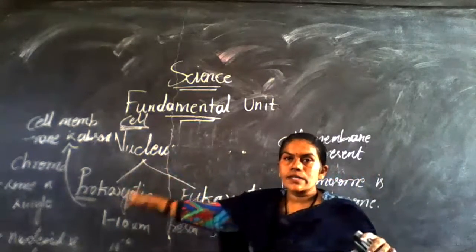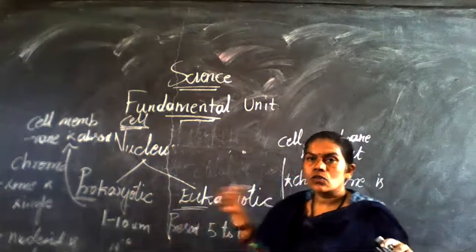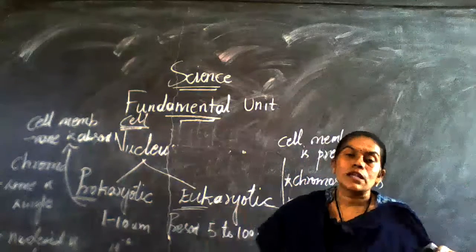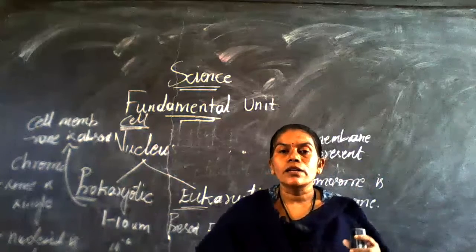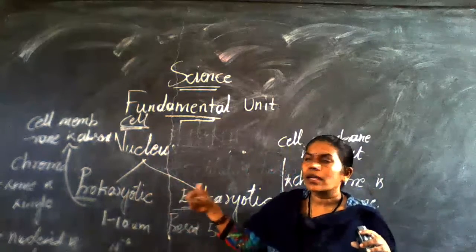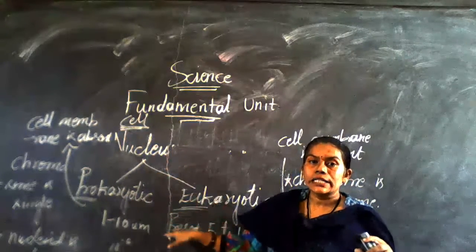Cell membrane is absent, cell membrane is present. Nucleus is absent, nucleus is present. Genetic material is absent, genetic material is present. Like this, you can make more and more points. But you have to remember again and again, depending upon the nucleus only we classify these two.